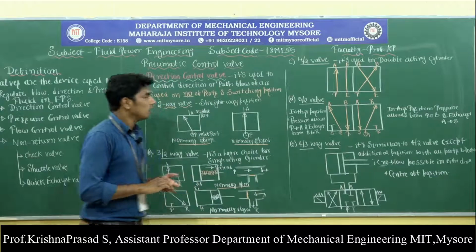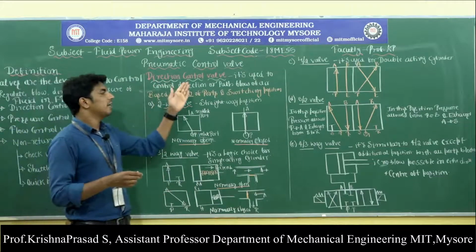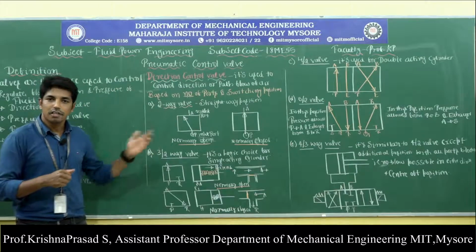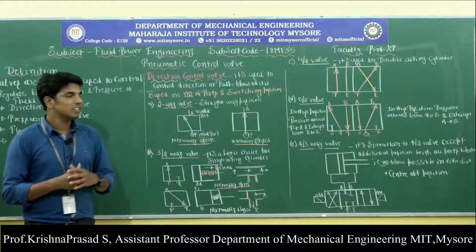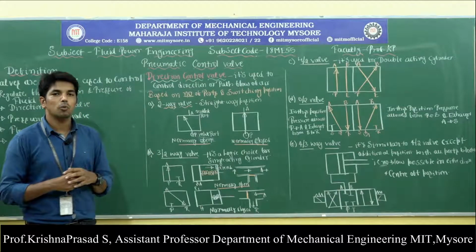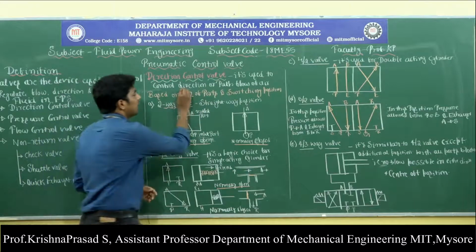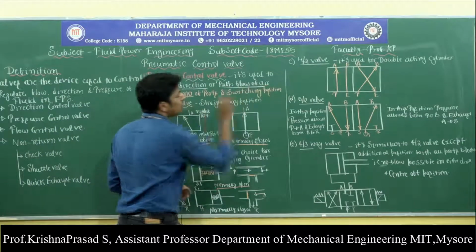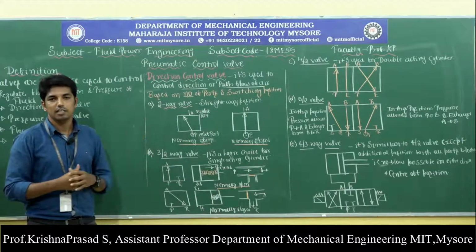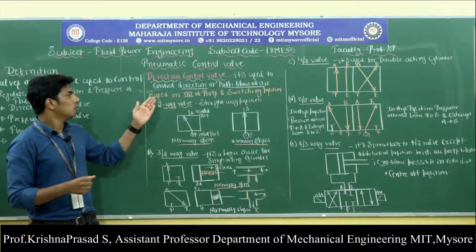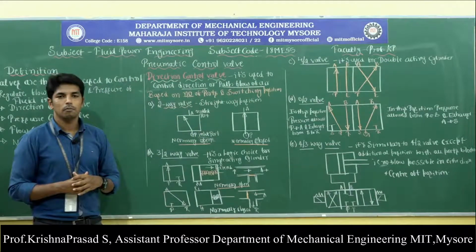And the very first thing we need to study is what is meant by the direction control valve and what are the types of the direction control valve. That is very much important. As the name itself says, the direction control valve is used to control the direction or path of flow of the air. Then it is called direction control valve of the pneumatic system. Okay, so it is used to control the direction or path of flow of the air.